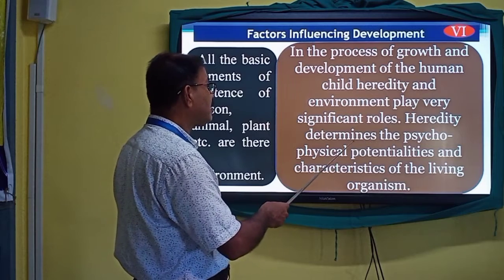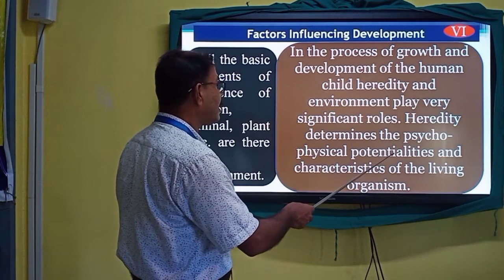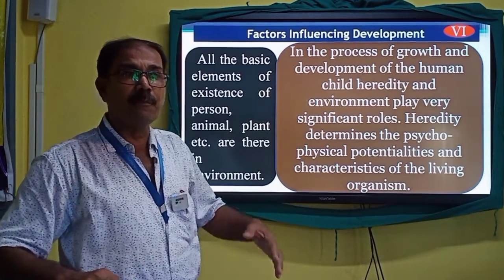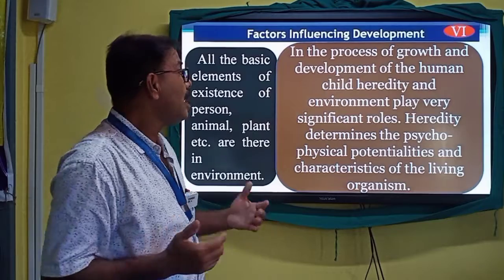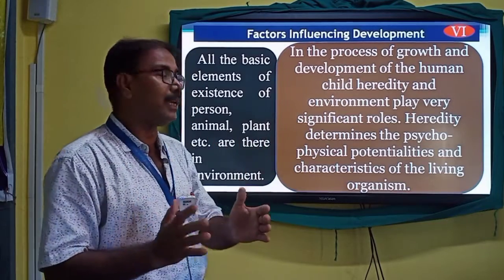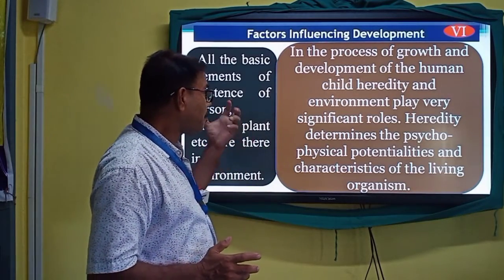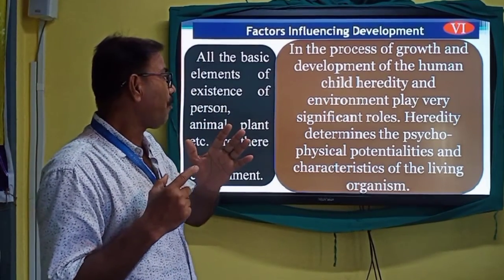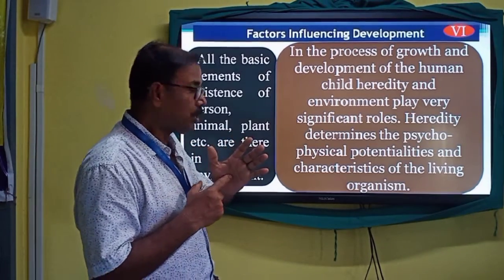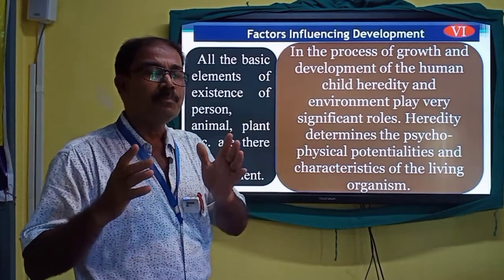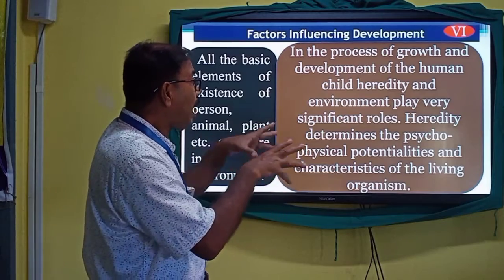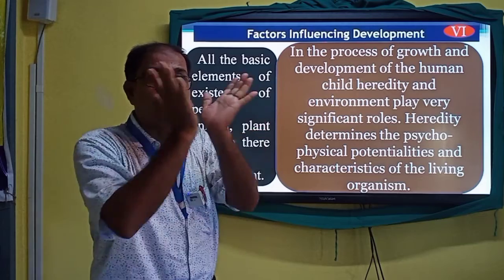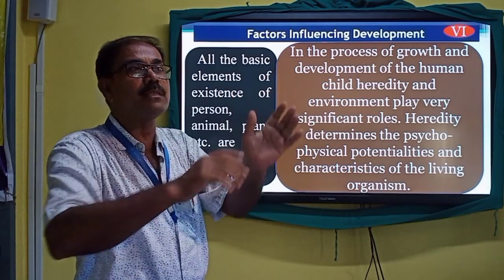Heredity determines the psychophysical potentialities and characteristics of the living organism, meaning the physiological capabilities and appearances as well as psychic capabilities like intelligence, memory, motivation, interest and attention. All are genetically transmitted potentialities which we focus in the surroundings, the environment.